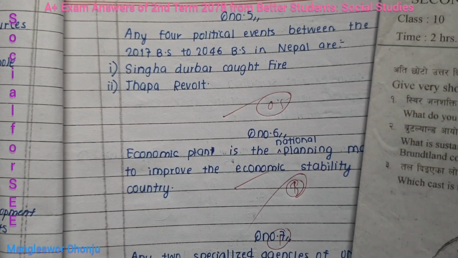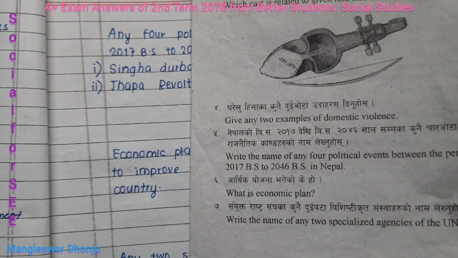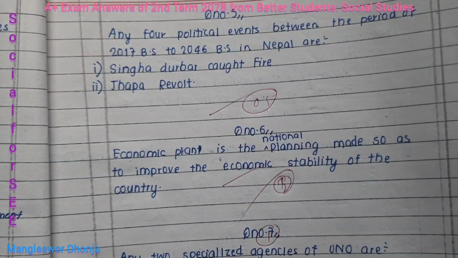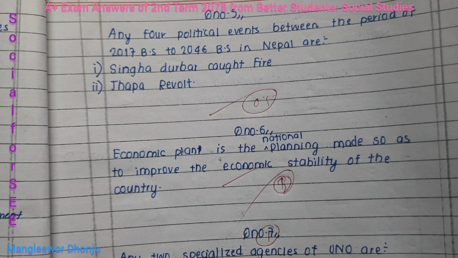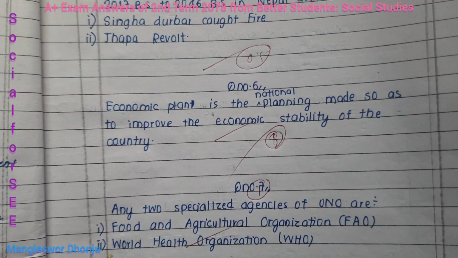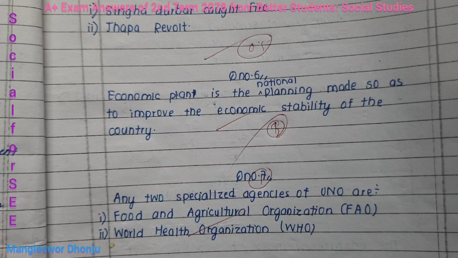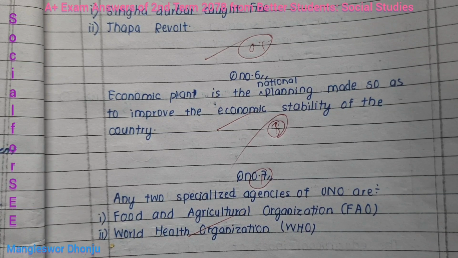Question number 6 is what is economic plan? And number 7 is write the name of any 2 specialized agencies of the UNO. Economic plan is given, definition of economic plan. And question number 7, 2 specialized agencies of UNO are also given, FAO and WHO. In this way, here he has presented on a positive note. Out of 7, 6.5 marks she or he deserved from group A.